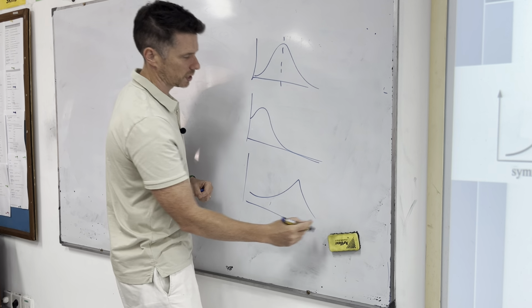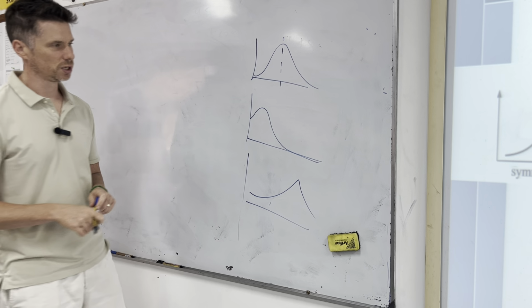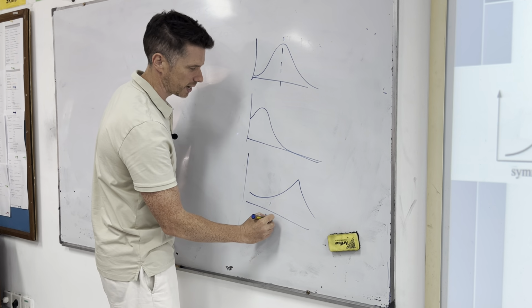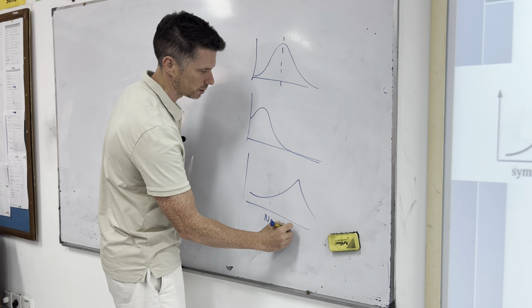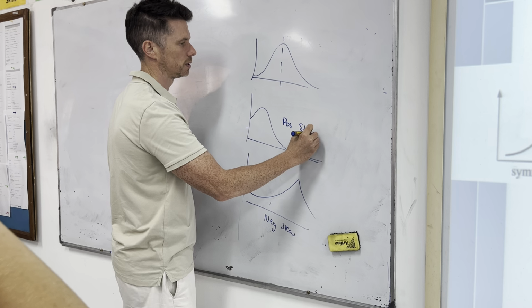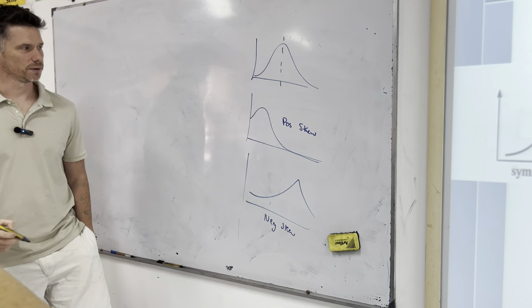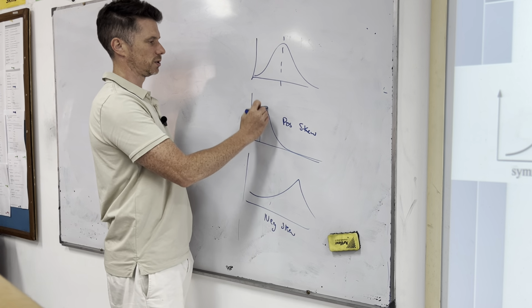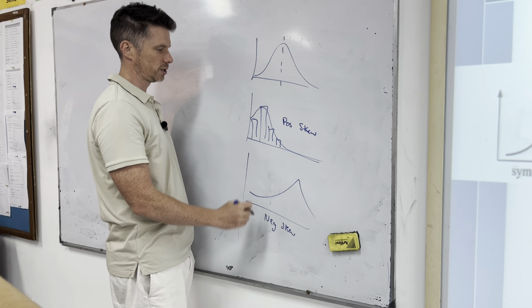That is more towards the end. If you look at your distribution, this one is called negatively skewed, and this one is positively skewed. So if you draw a bar chart and it follows that system, so far we've just been looking at bar charts.